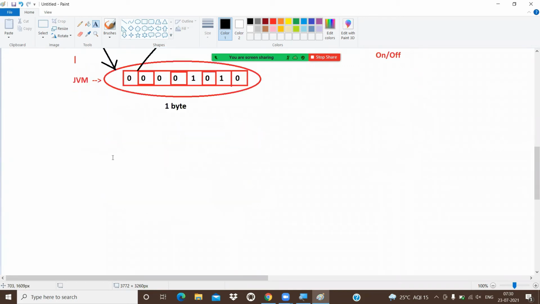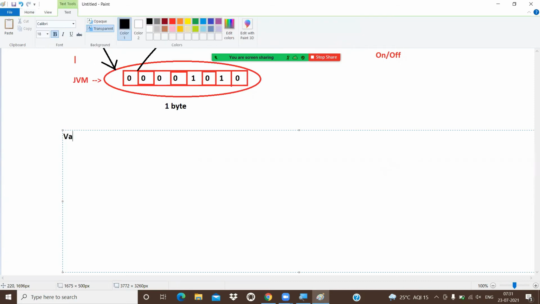So here we can say, what is a variable? A variable is a named memory location. What is the meaning of named memory location? Named memory location is nothing but a name for a memory. That's enough. Got it or not?